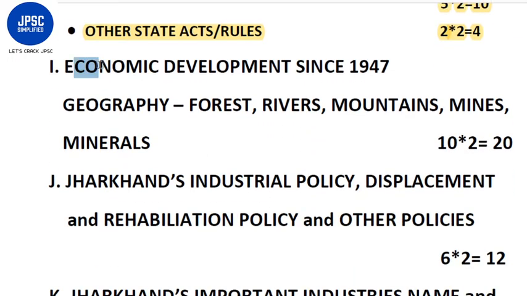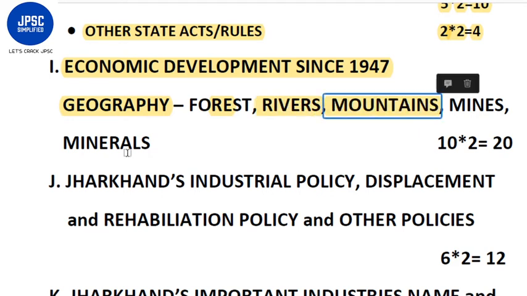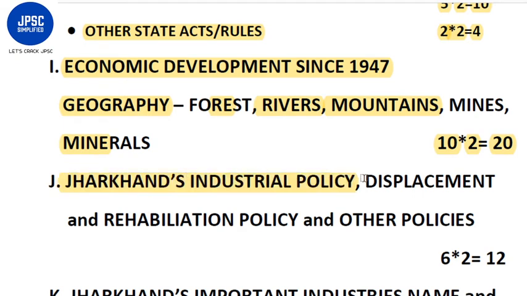Now, economic development since 1947 would be the next topic. Then geography, comprising forest, rivers, mountains, mines, minerals of Jharkhand. That would comprise a total of 10 questions of 2 marks each, totaling 20 marks. Now, the next topic would be Jharkhand's industrial policy, displacement and rehabilitation policy, and other policies of Jharkhand. There would be a total of 6 questions from this topic, 2 marks each, totaling 12 marks.